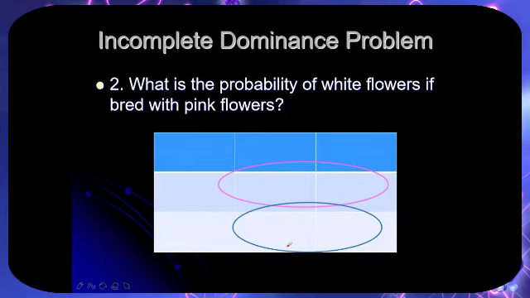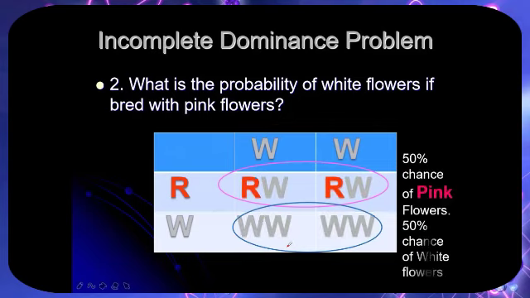Number 2 problem. What is the probability of white flowers if bred with pink flowers? White is symbol WW and we use pink RW. So the result will be 2 pink flowers and 2 white flowers. Still, there's a 50% chance of pink flowers when white flowers cross with pink flowers.